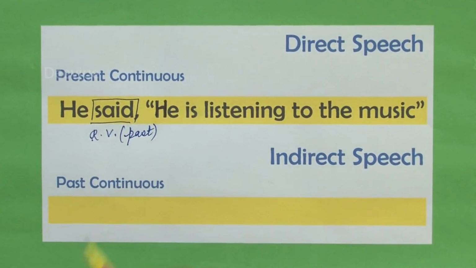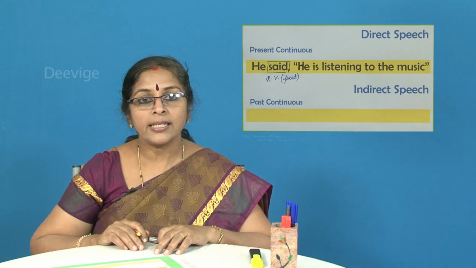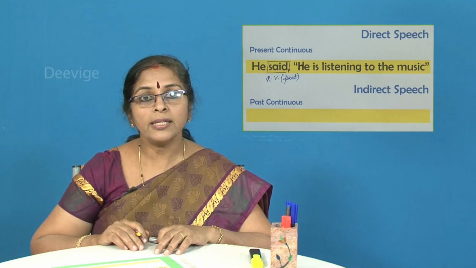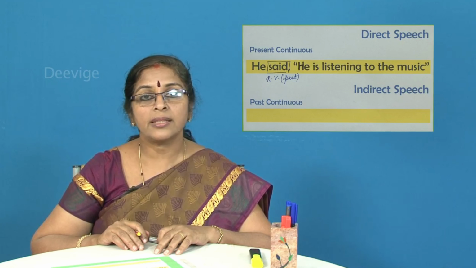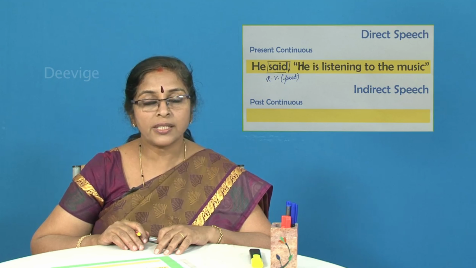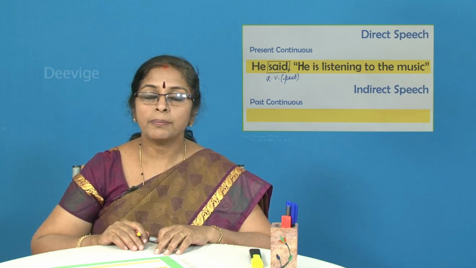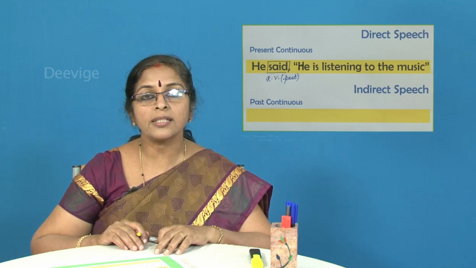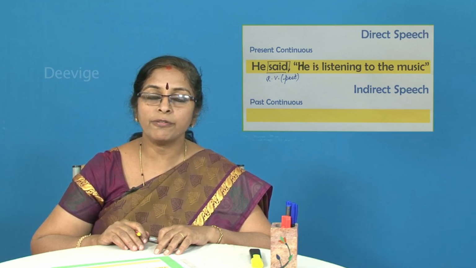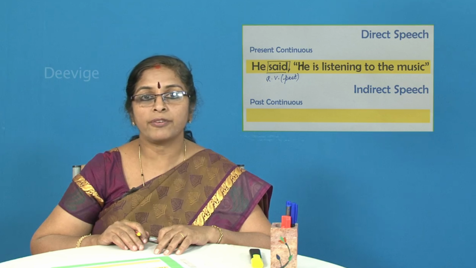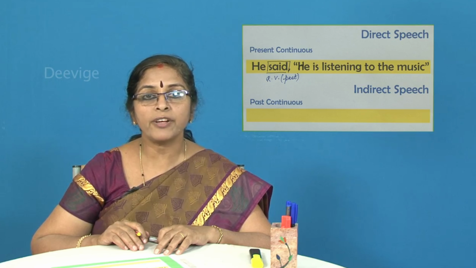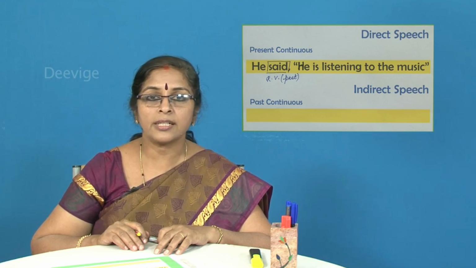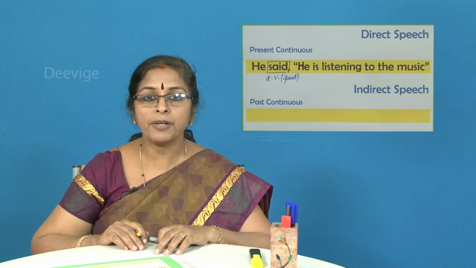So if you recall the rules, you know that if the reporting verb is in the past tense, then the entire sentence that is within the quotation marks will change from present tense to past tense, present continuous to past continuous, present perfect to past perfect, present perfect continuous to past perfect continuous, and past tense also to past perfect.